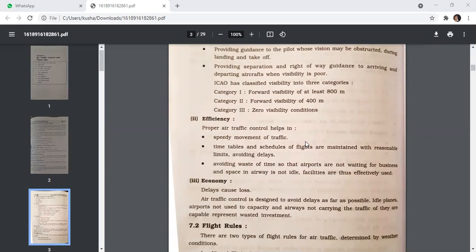The last is the economy. Delay causes loss. Air traffic control is designed to avoid delay as far as possible. Idle planes, airports not used to capacity, and airways not carrying the traffic they are capable of represent wasted investment.